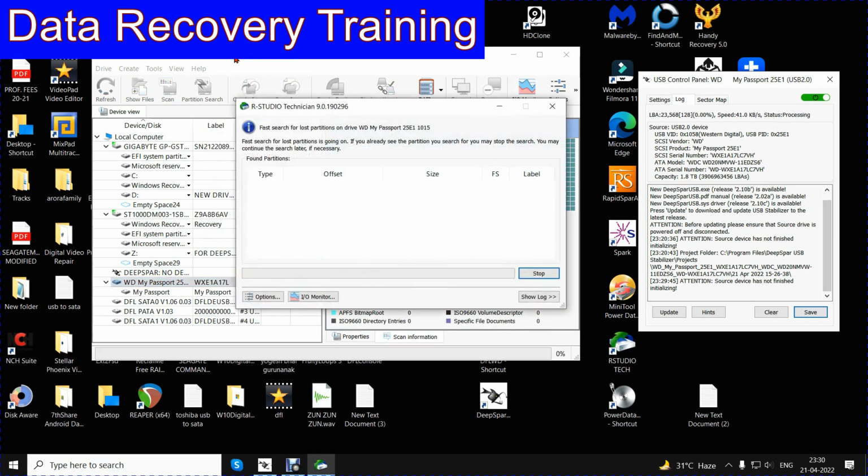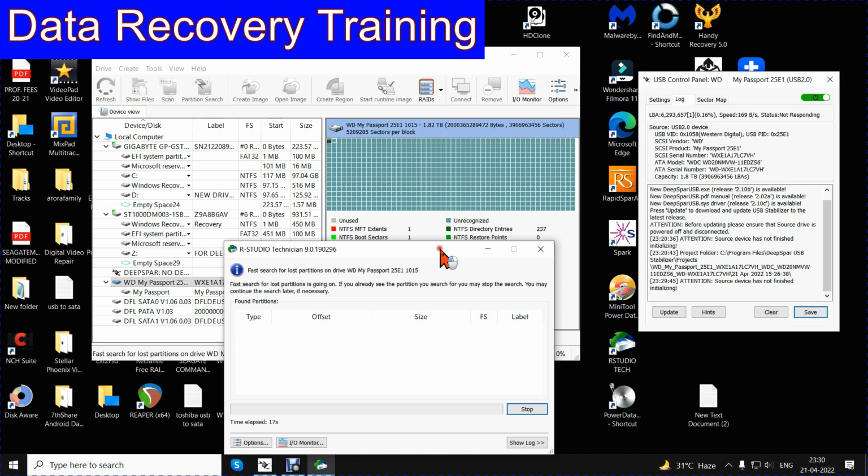try to do a partition search. It's doing a partition search. The status is processing, not responding. A little bad sign for not getting any partition.